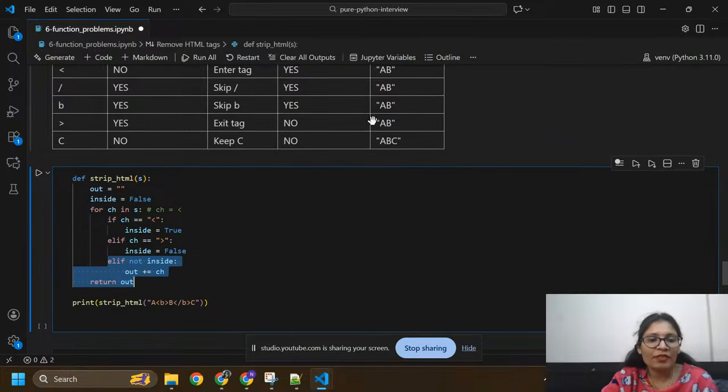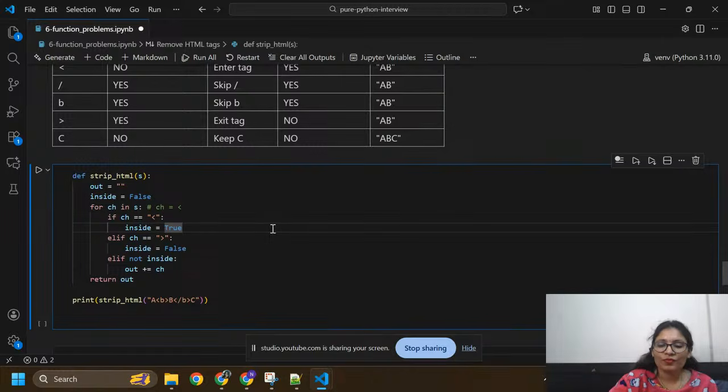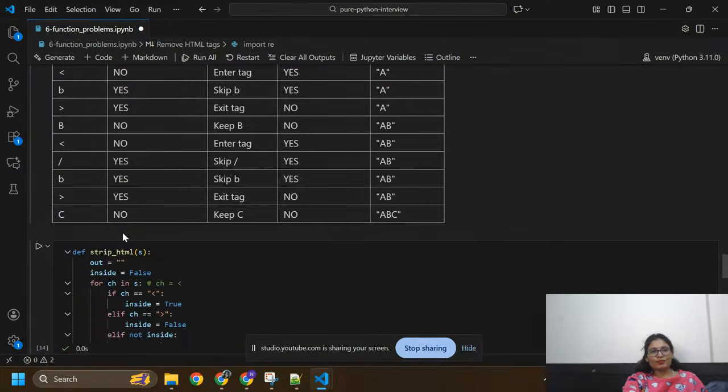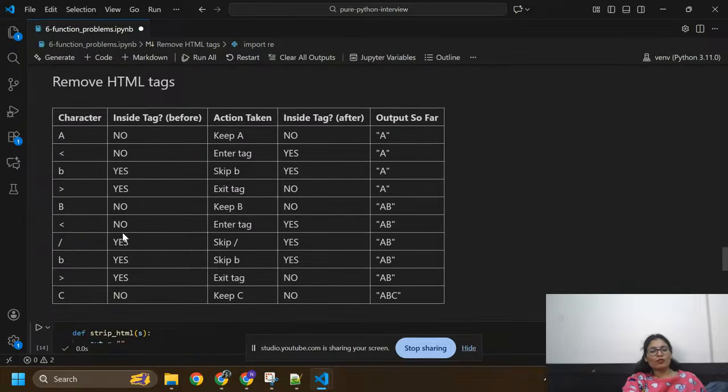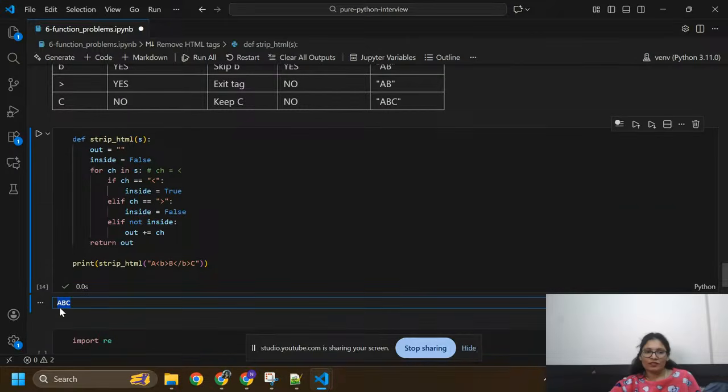Again we need to check the same thing for this. Again I'm going to check this condition for c. So I removed the html tags and I got this in output, s equals abc.